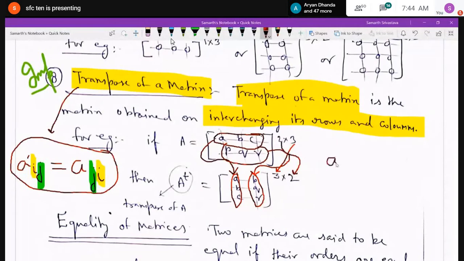Have you understood properly till now? Yes, sir. If anybody has any doubt, boys, you can ask.